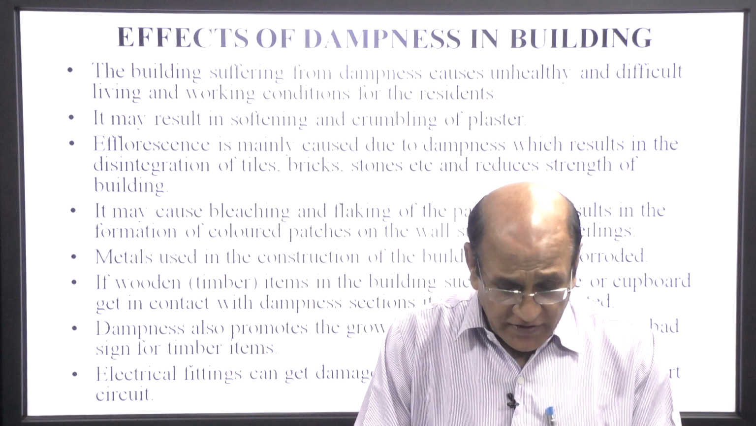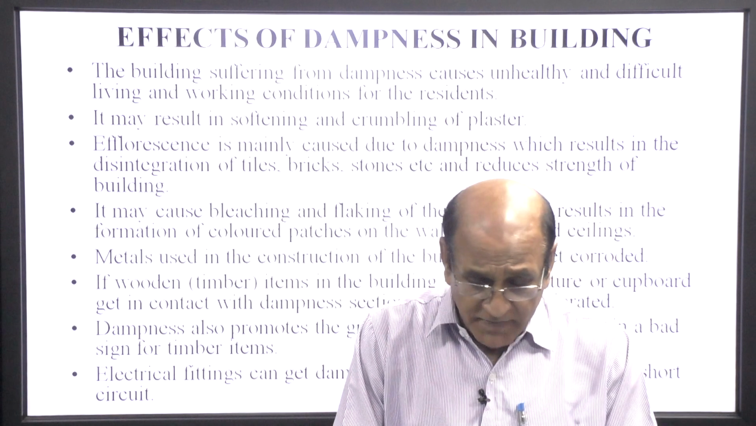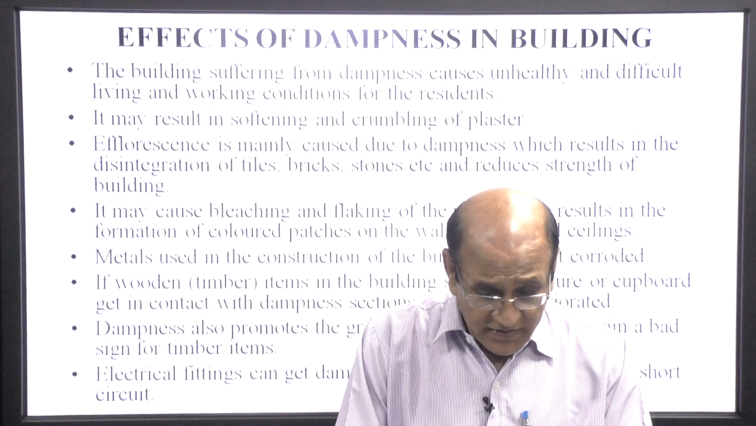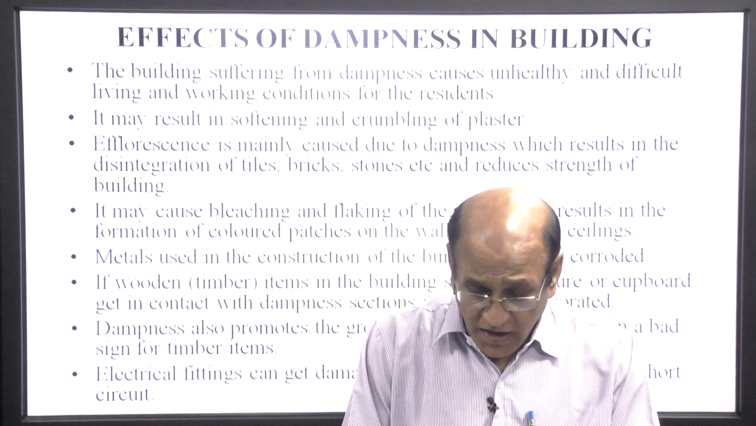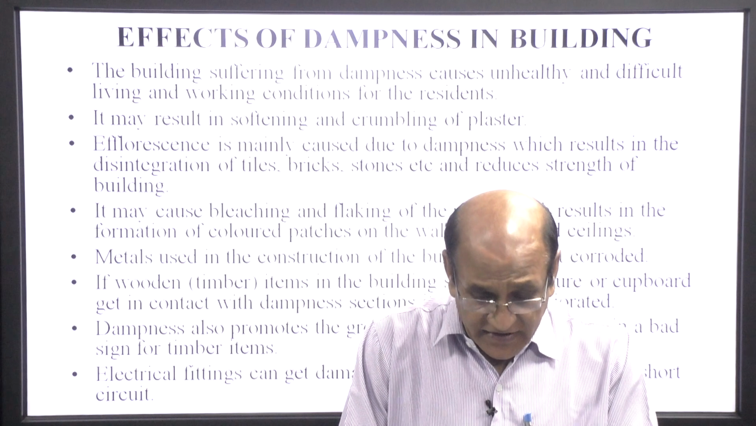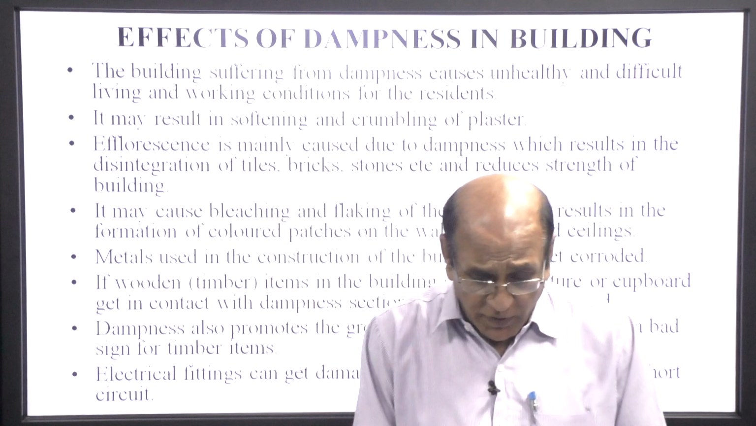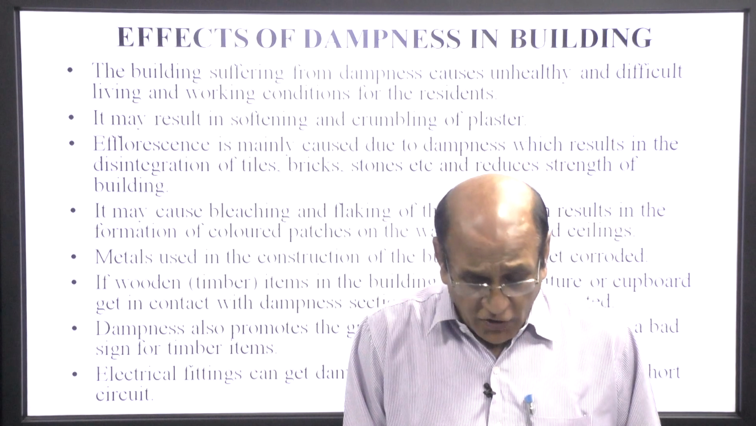Metals used in the construction of the building may get corroded. If wooden or timber items in the building, such as furniture or cupboards, come in contact with the dampness, they may get deteriorated. Dampness also promotes the growth of termites. Electrical fittings are also damaged.